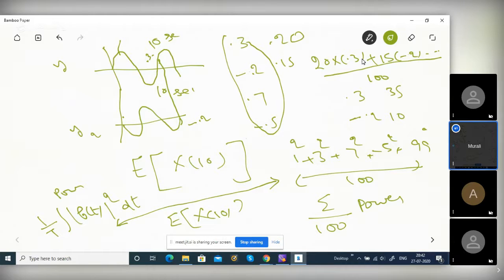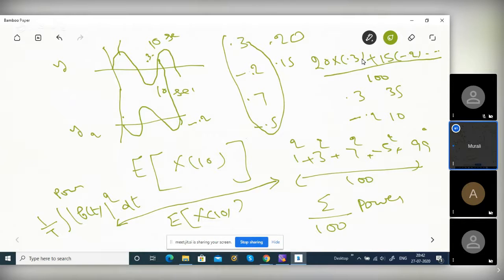I told you the formula, but practically, you do this 100 times, you note down the values, but this will not fit exactly into a probability because this is an approximation. You do it only 100 times; 100 times may not be an accurate description. You may have to do it 1,000 times or 10,000 times. Still, you don't get the exact value. There will be some difference. Theory will always differ from the practical to some extent. But this is how practically you have to do it, right? Is it clear?